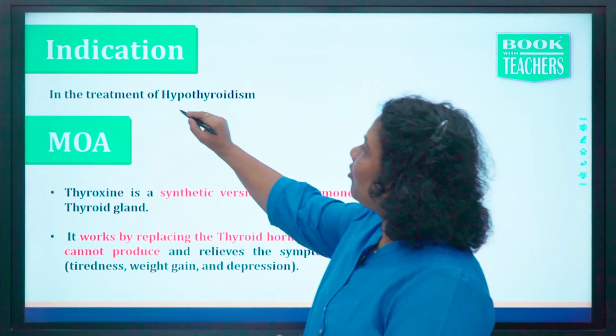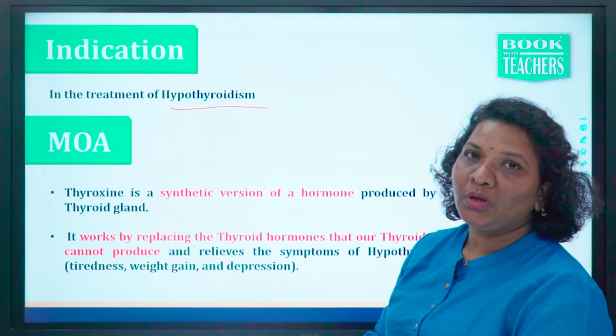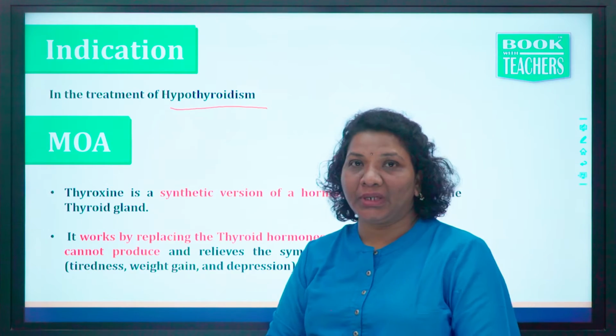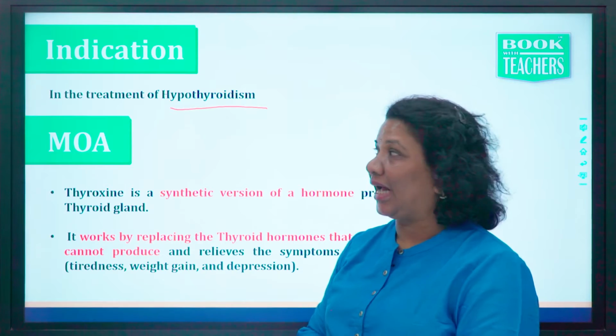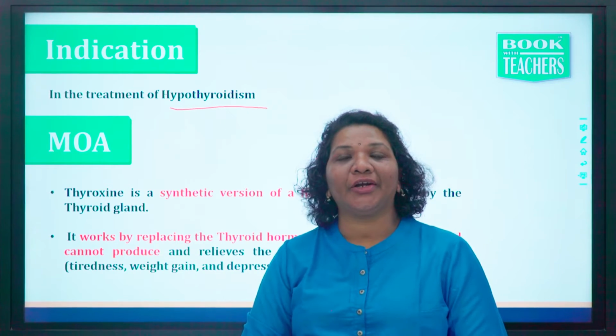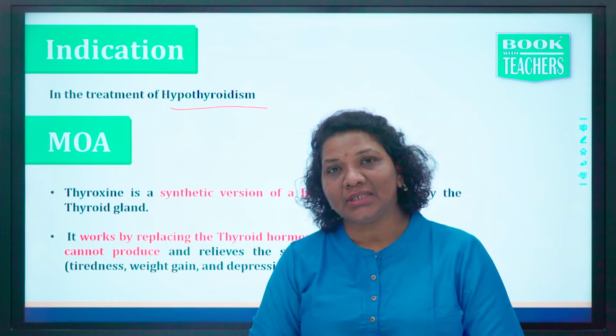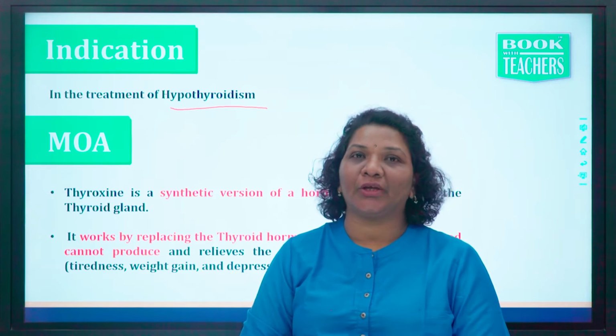Indication: in the treatment of hypothyroidism. So what is hypo? It means less than the normal level. So when the level of thyroid hormones in our body is lesser than normal, that is called hypothyroidism.